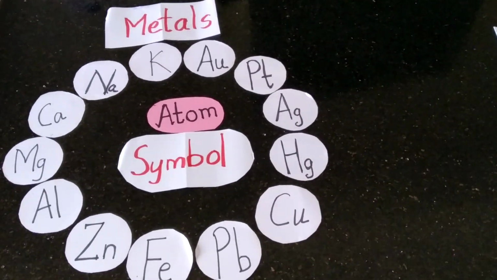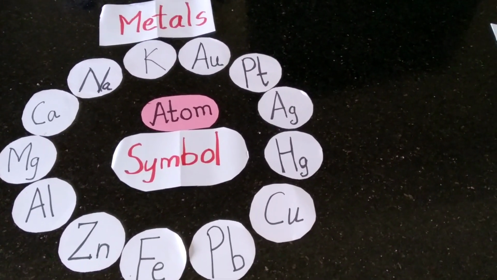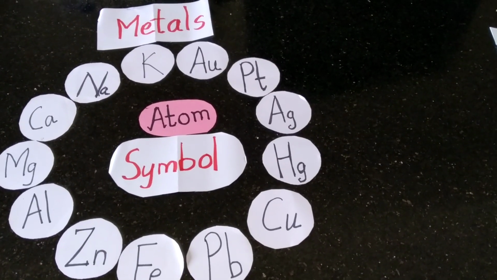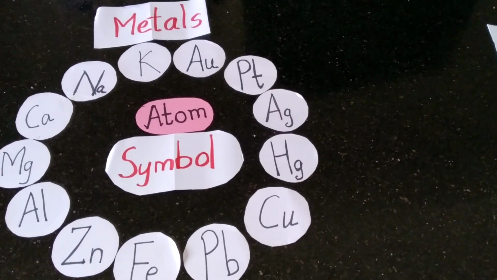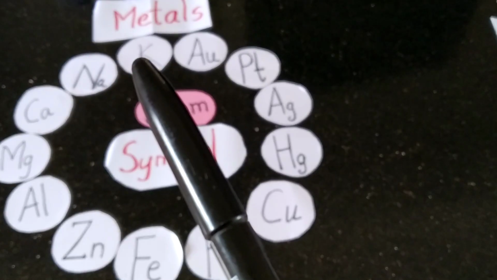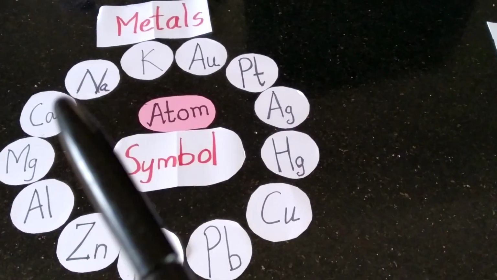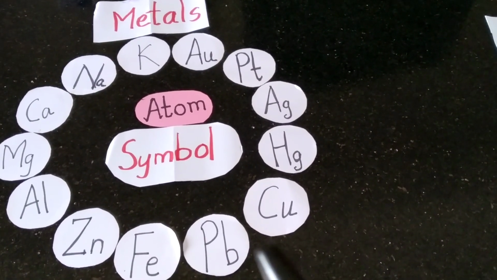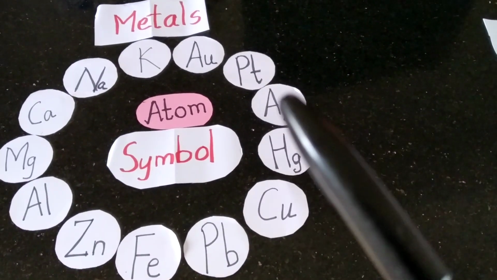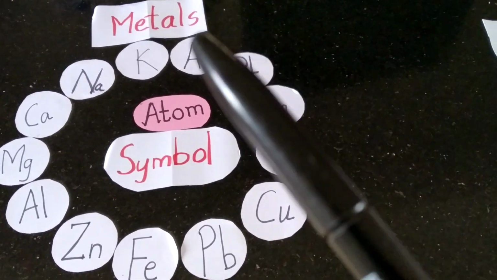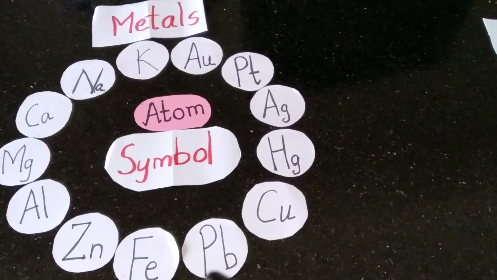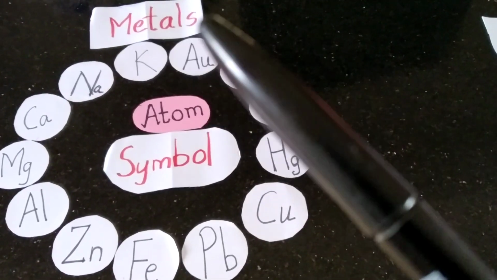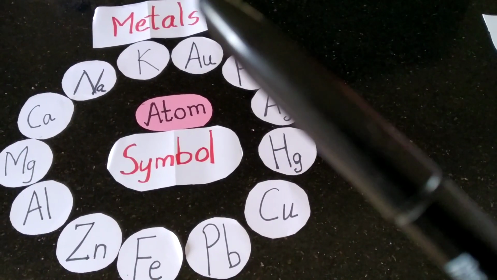Revision for elements. Metals, non-metals, metalloids, inert gases are all elements. Now metals. Here potassium, sodium, calcium, magnesium, aluminium, zinc, iron, lead, copper, mercury, silver, platinum and gold. These are all metals. These elements are metals.